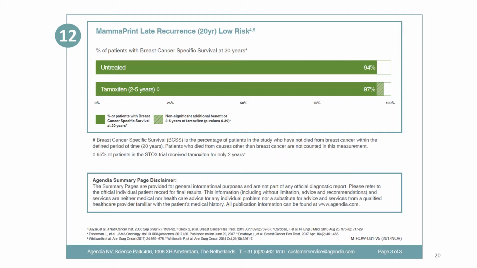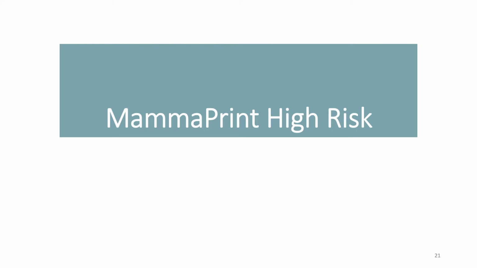And in the tamoxifen-treated patients, there is a non-significant additional benefit, taking it up to 97% with 2 to 5 years of tamoxifen treatment. And one thing to note in this trial is that 65% of patients actually received tamoxifen for only 2 years. So there is no significant additional benefit of tamoxifen in MammaPrint late recurrence low risk patients. So this is the end of the example for the low risk patients.